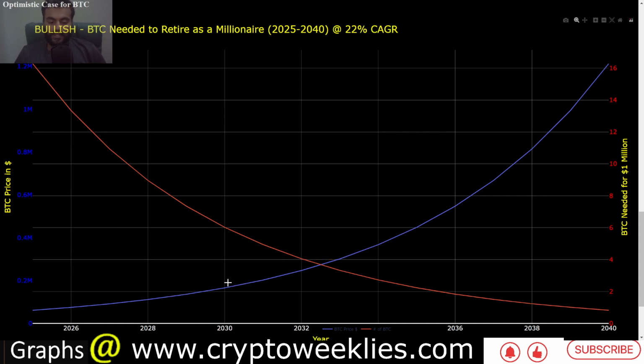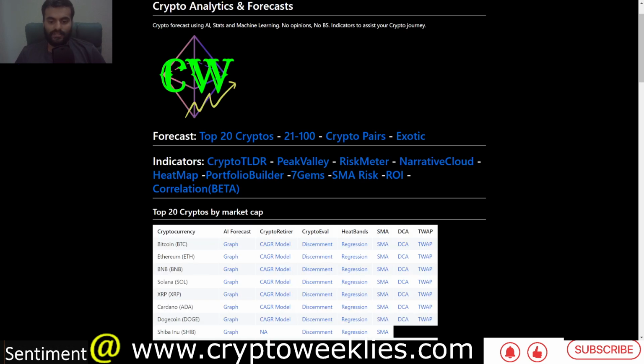So with 22% growth from the current prices, at different points in time, let's say at 2032, which is about 8 years from now, price of BTC could be at around 250k. In 2036 at around 550k, in 2038 or 39 at around 1 million, and in 2040 at around 1.12 million. So if the price of BTC goes to 1.12 million, the number of bitcoins needed would be a fraction, at around 0.82 bitcoins to be a Bitcoin millionaire. Again, this assumes that Bitcoin grows at half of the pace that it grew over the last 15 years.